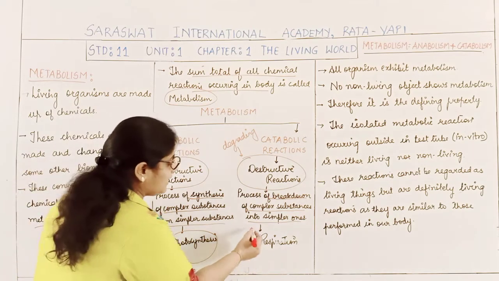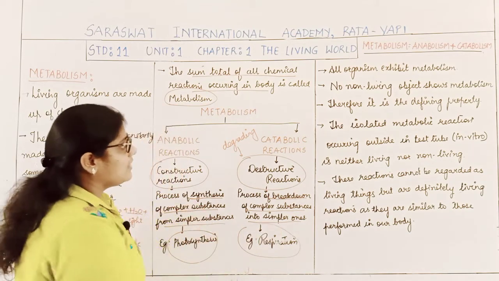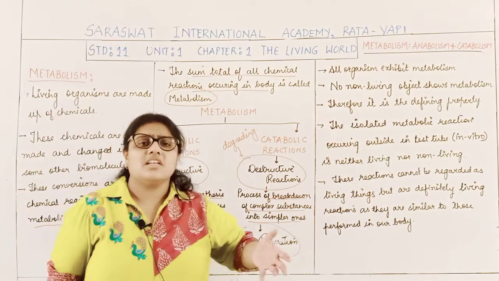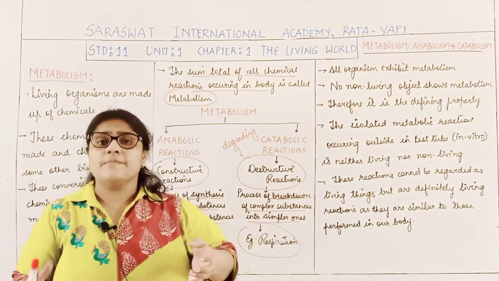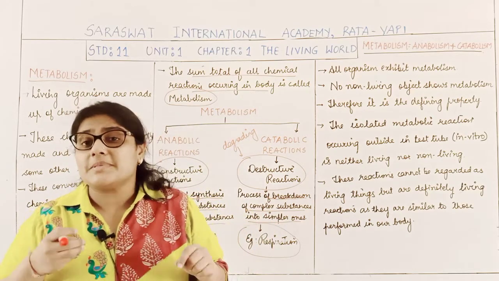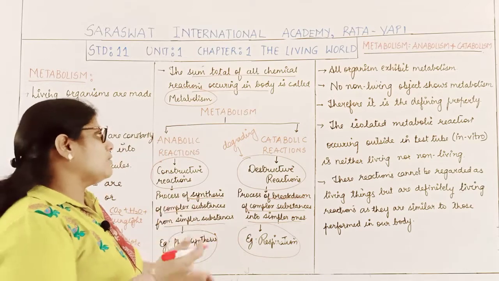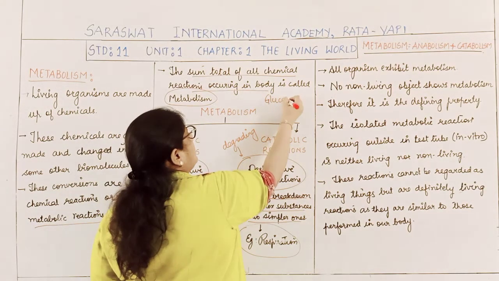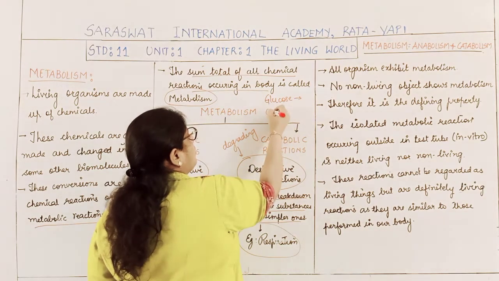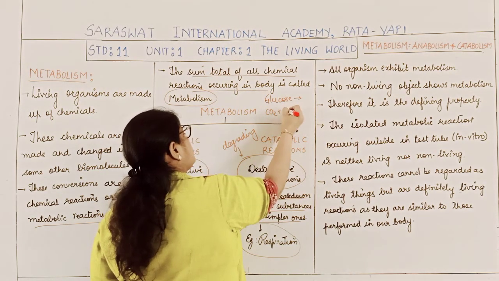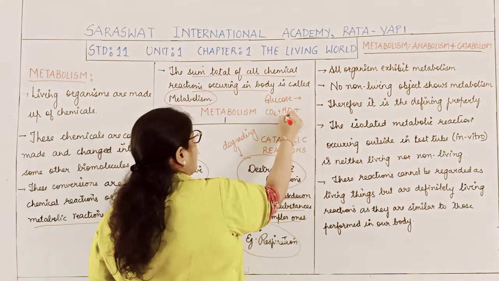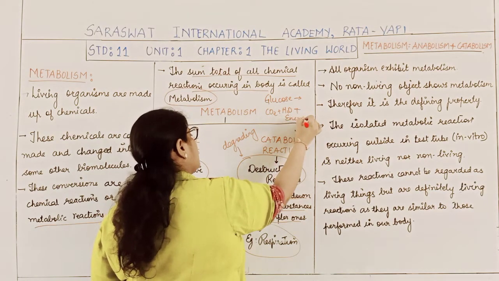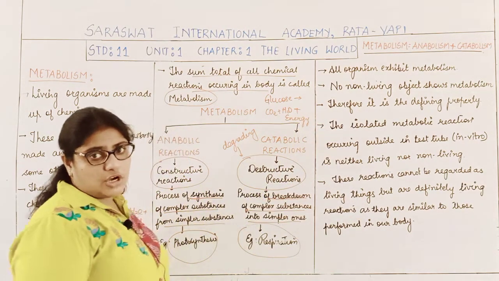The example here is respiration. What is respiration? It is one of the chemical reactions through which the organism gets energy. Now how is that possible? So basically what will happen? Here the glucose breaks into carbon dioxide and water with the release of a large amount of energy.